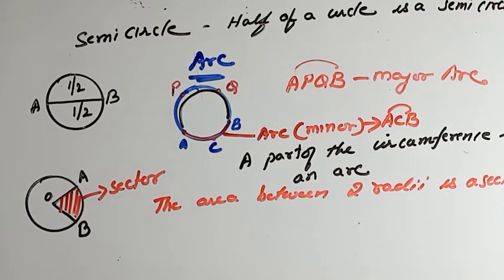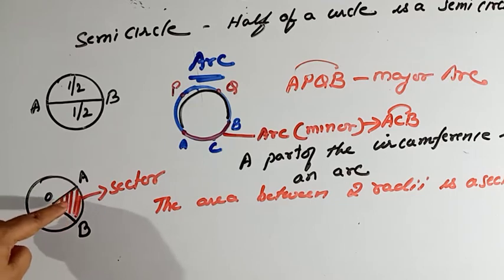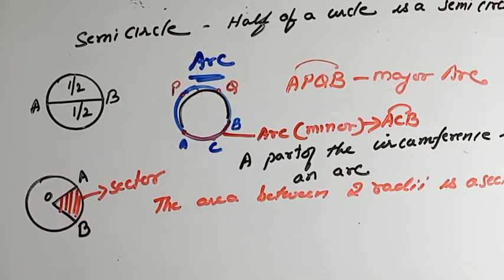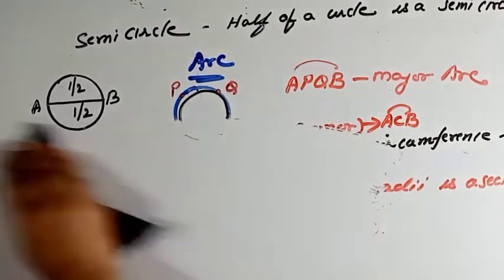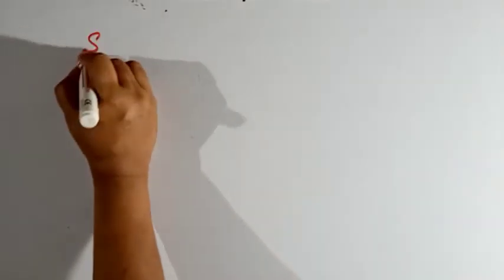How will you define a sector? The area between two radii. I have drawn two radii. The area between these two radii is known as the sector. The area between two radii is called a sector. Clear up to here? Okay, now after sector, it is segment.